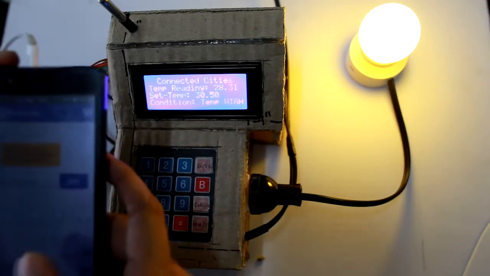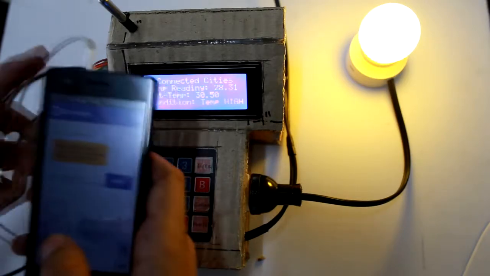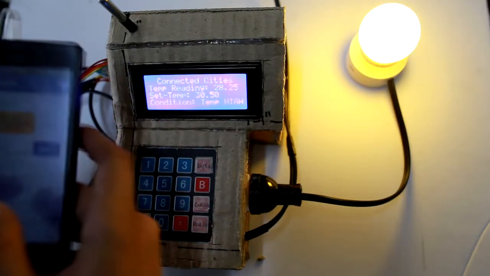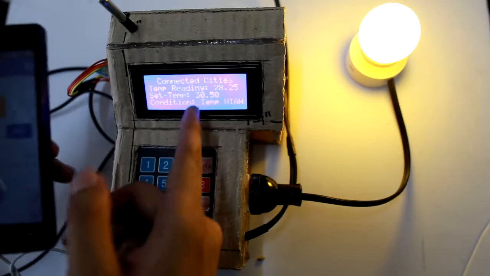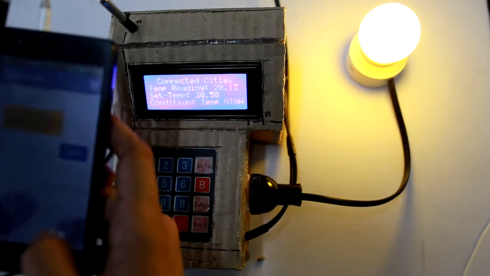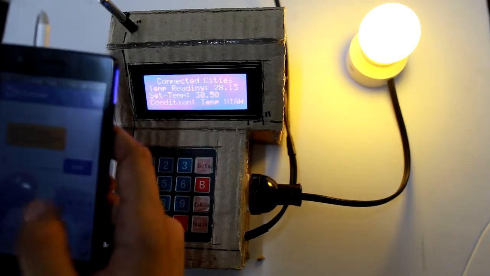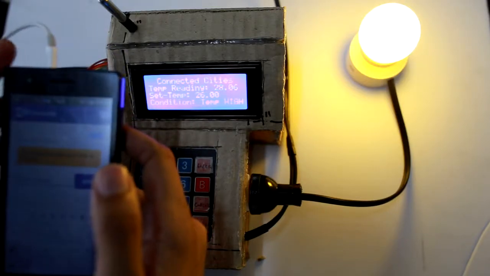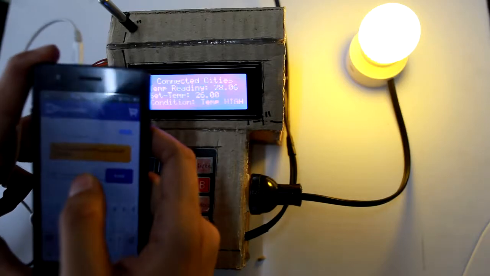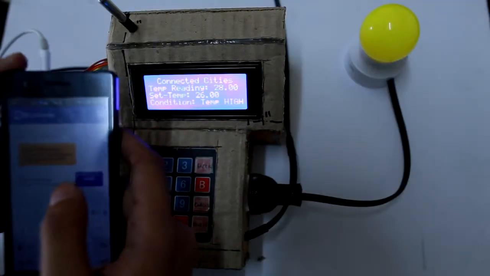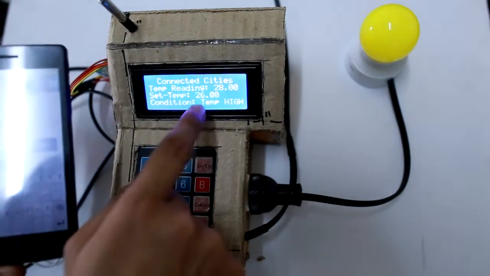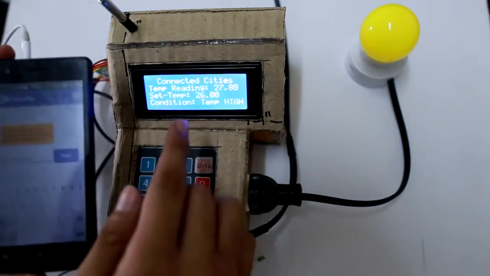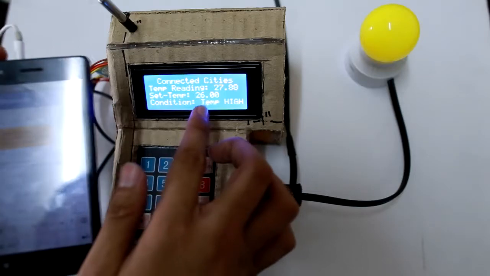Just type the set temperature, for example 26, and click send, and it will also display on the LCD of our device. As you notice, the lamp has turned off since the temperature reading is higher than our set temperature.